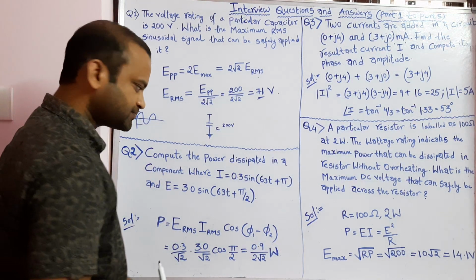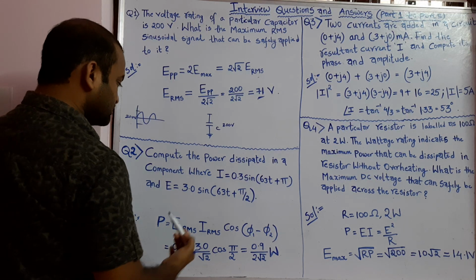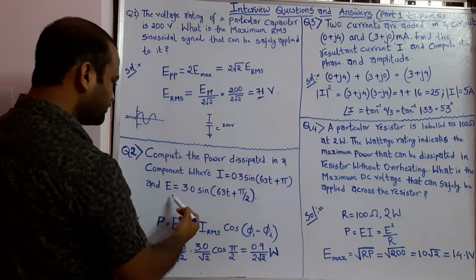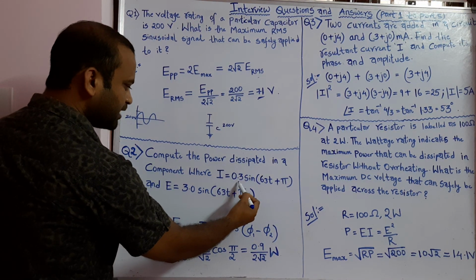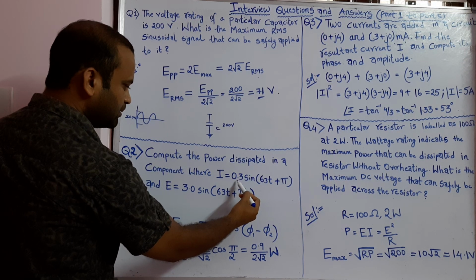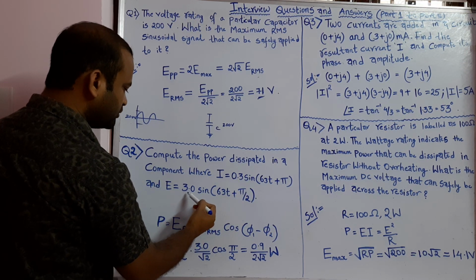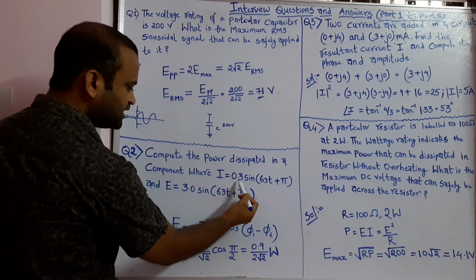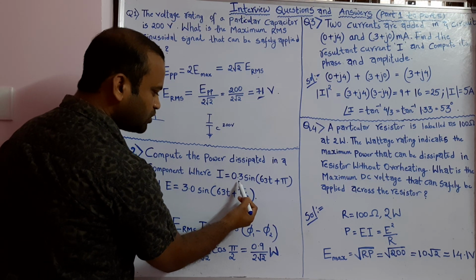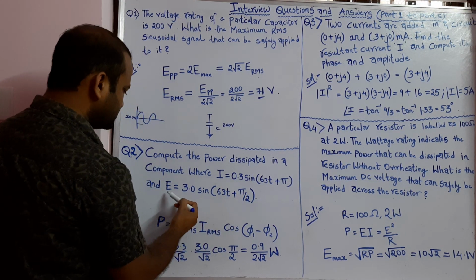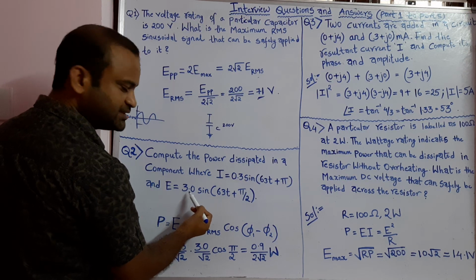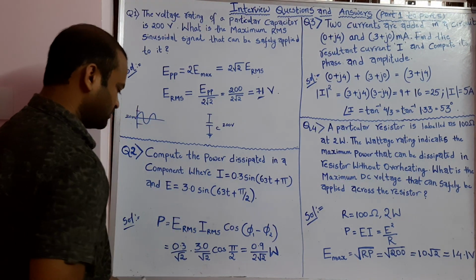and cos phi is the power factor. Now since we have this current and voltage, 0.3 is the maximum amplitude of the current, and 3.0 is the maximum amplitude of the voltage.